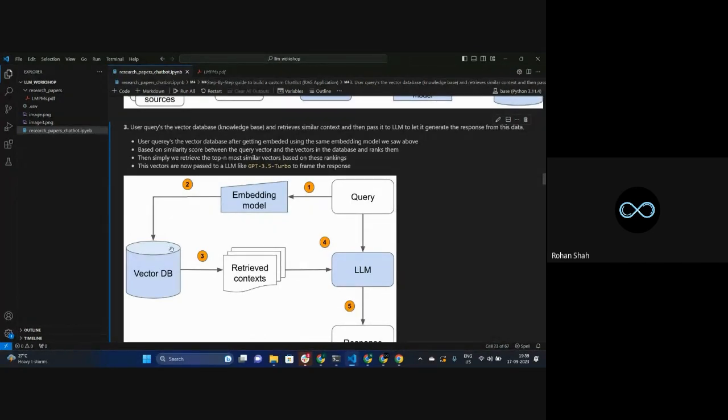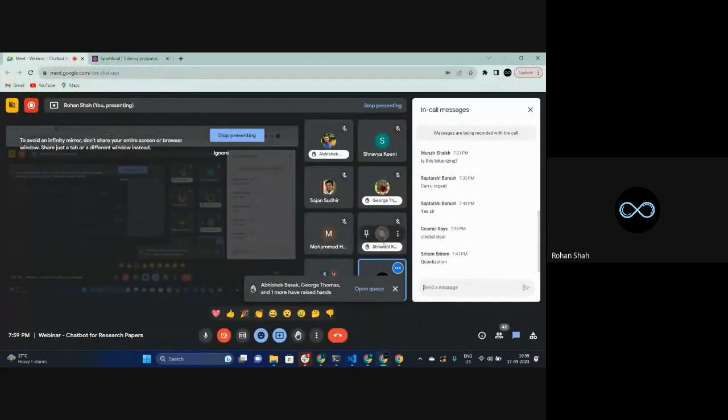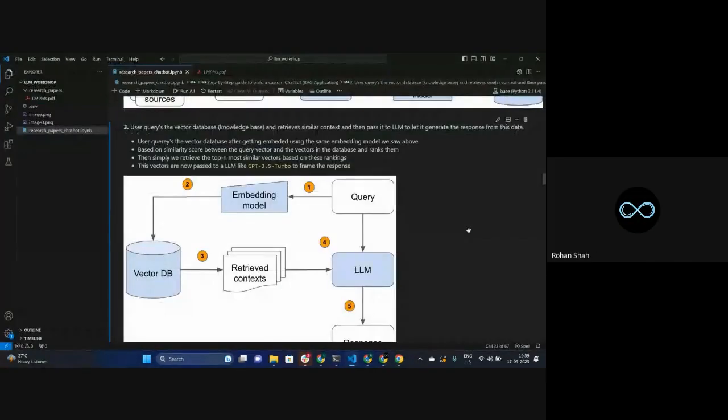Is this vector database stuff clear, guys? Shavani? Yes, sir. Okay, great. Thank you. Fantastic. Okay, no problem.